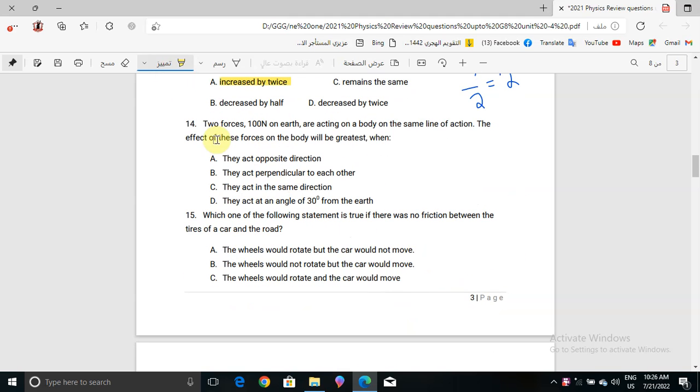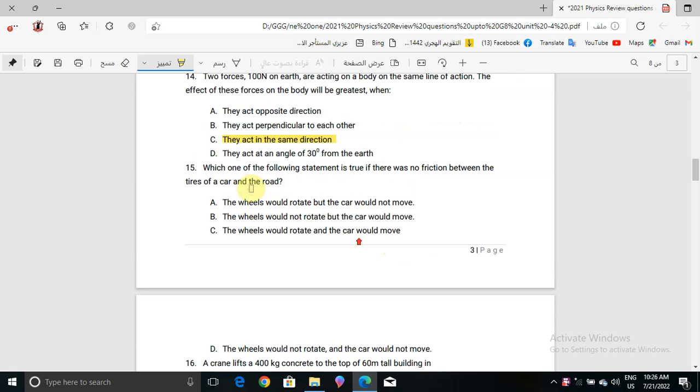Now question number 14: two forces, each 100 Newton, are acting on a body on the same line of action. The effect of these forces on the body will be greatest when what? They act in opposite direction, they act perpendicular to each other, they act in the same direction, or they act at an angle of 30 degrees. The correct answer here is they act in the same direction, because the effect of these forces on the body will be greatest when they act in the same direction.